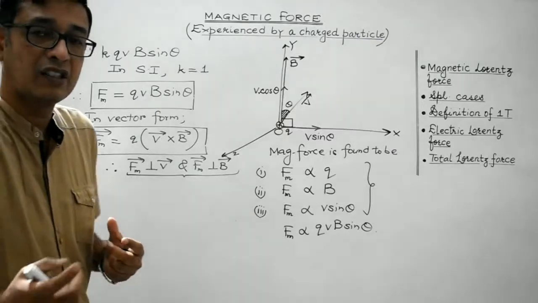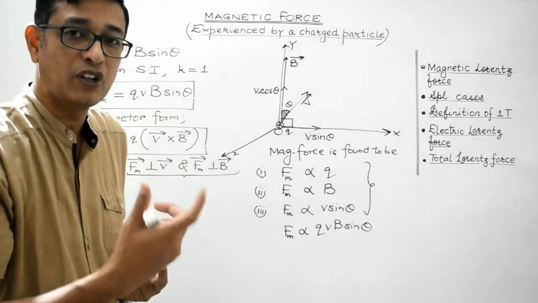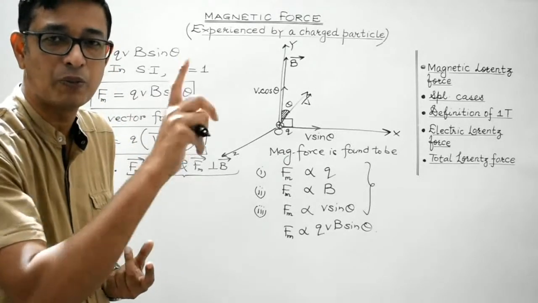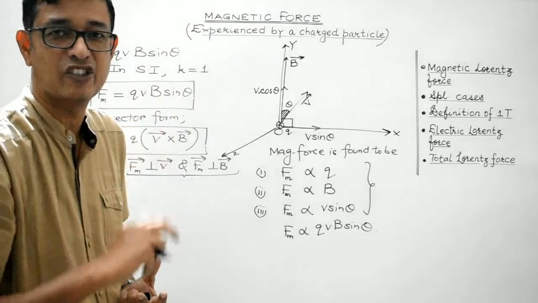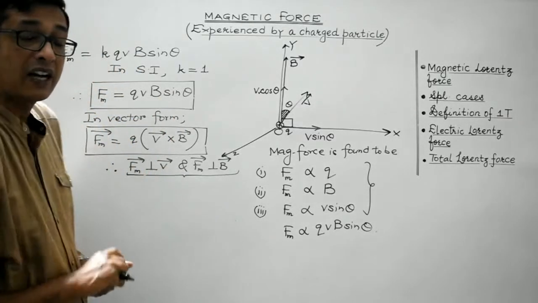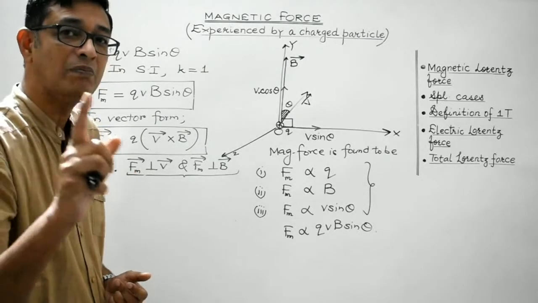If r vector is equal to a vector cross b vector, then the direction of r vector is perpendicular to the plane containing a vector as well as b vector. This we have already done in the properties of cross product in the previous session, isn't it? So, the direction of magnetic force is perpendicular to both velocity vector as well as magnetic field vector.